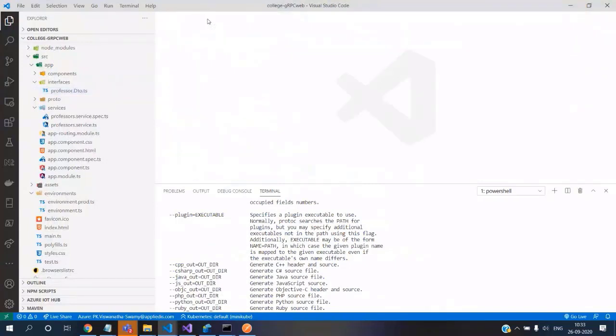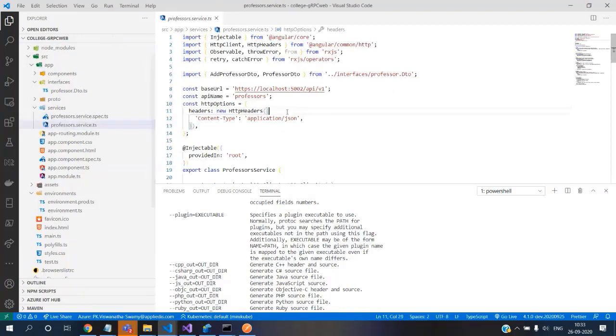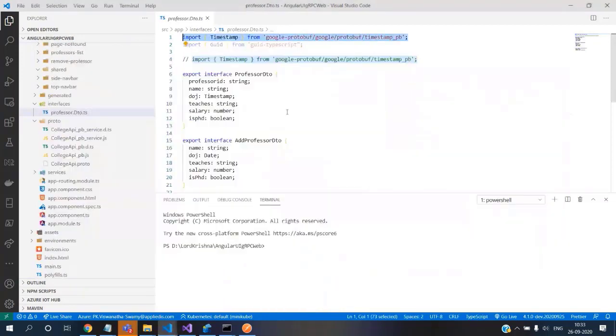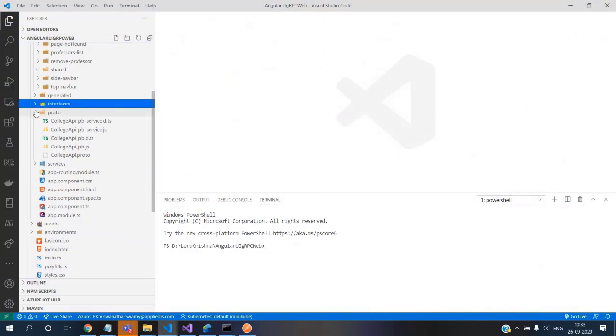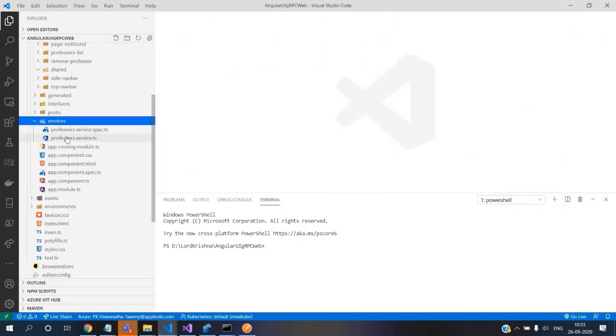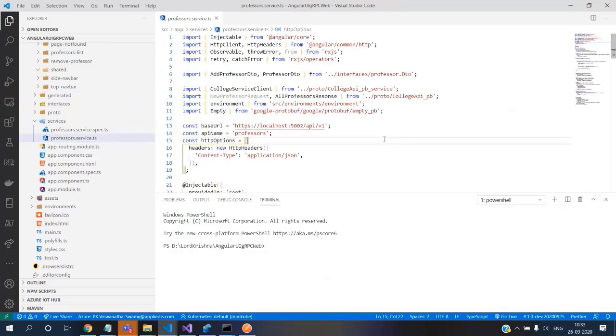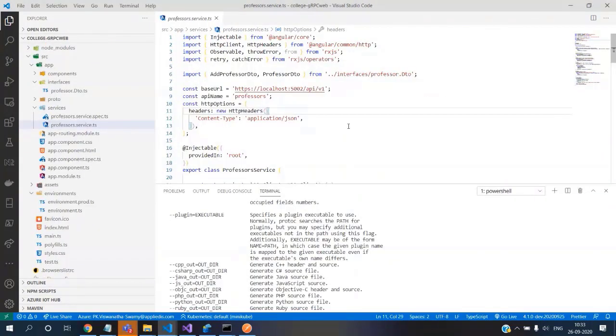And after this, the next point what we have to do is we have to go and update the service, and the service file has to be updated. Let's go and grab this service file, and inside the service file, the base URL remains the same.